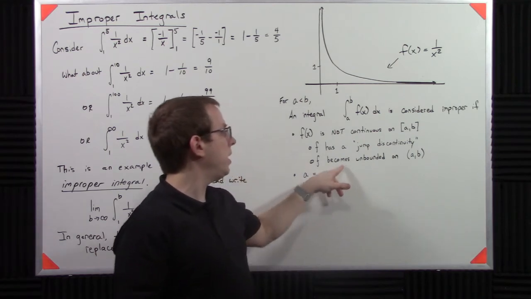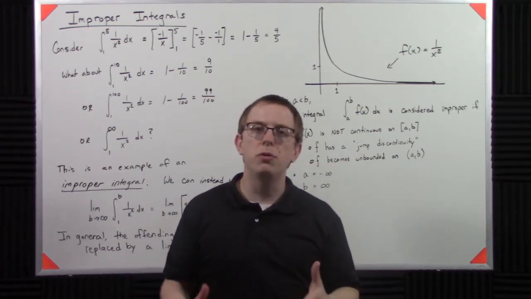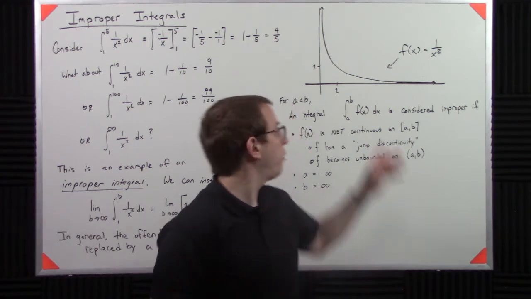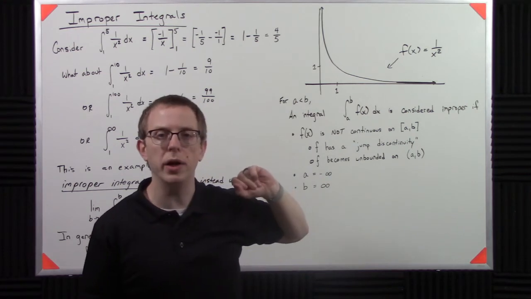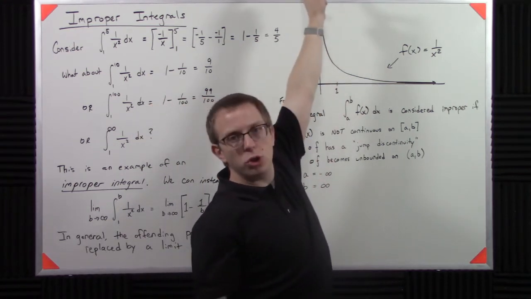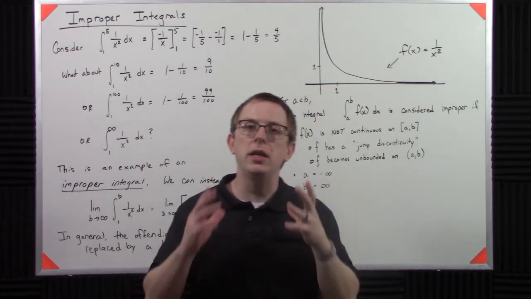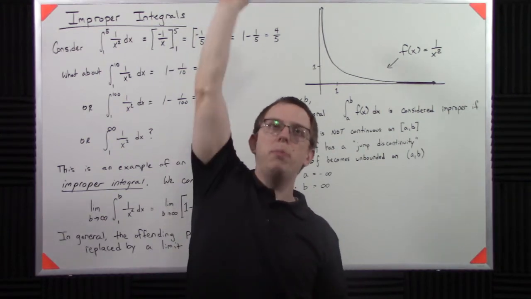Then the next thing, and this is actually probably the most common, is that f becomes unbounded. So for instance, if I wanted to take the integral not from 1 to infinity, but in the case here, if I want to go from 0 to 1, well, the problem is that this function just keeps on shooting off to positive infinity. It's not defined at 0, so it just becomes unbounded, just goes away.